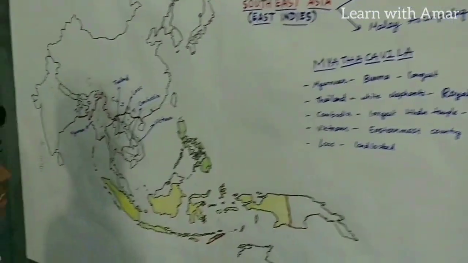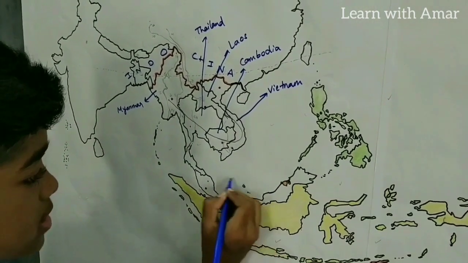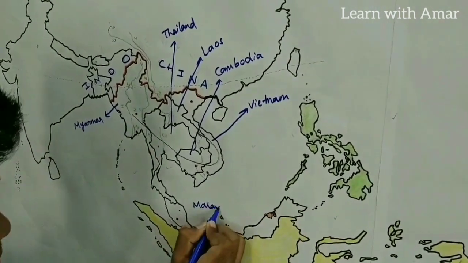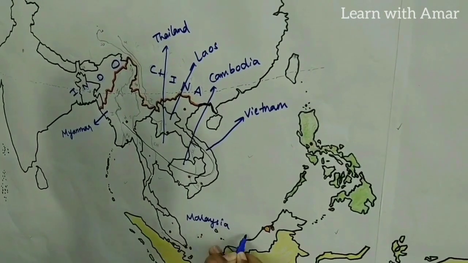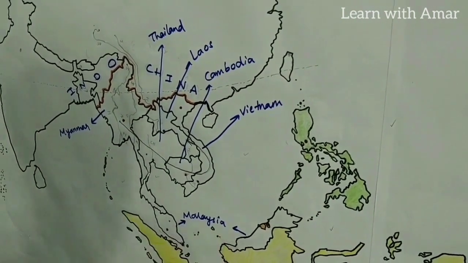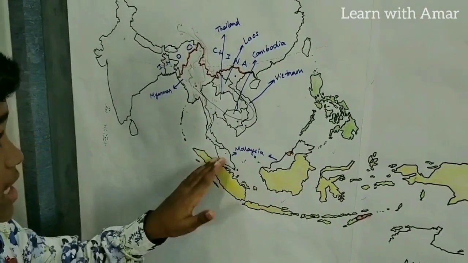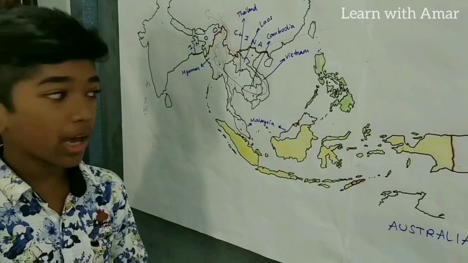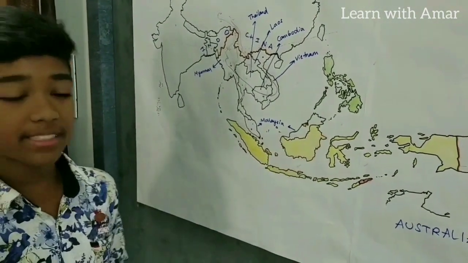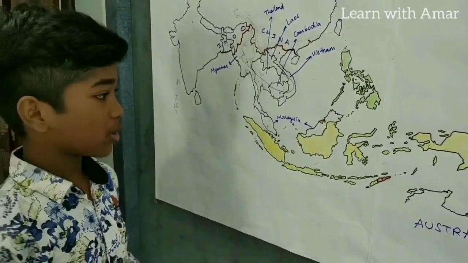So what are those 2 countries? One is this one and one is this one. This is Malaysia. Malaysia has both parts. This part is Malaysia and also this part is Malaysia. The western part of Malaysia is situated in the Indochina Peninsula, and the eastern part of Malaysia is situated on the Borneo Island, which comes under the Malay Archipelago.